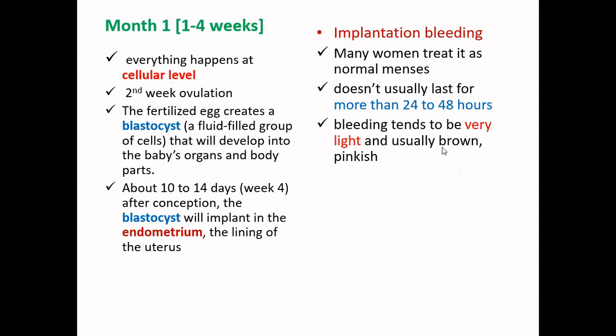The difference between this and your normal menstrual flow is that this bleeding tends to be very light in color, and you may not find, to some extent, the clots that you observe during your normal menstrual flow.